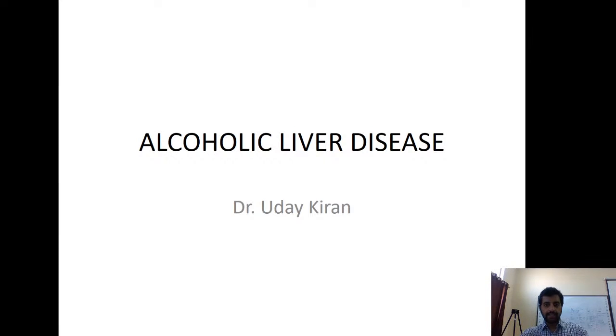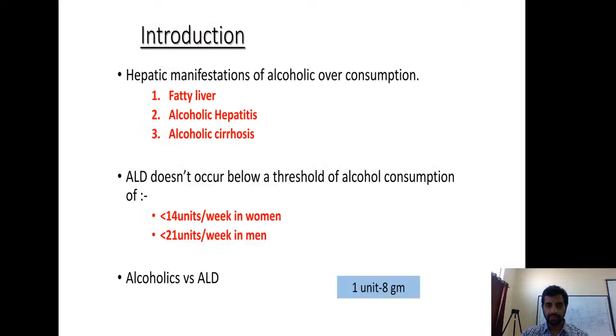So, we have already discussed cirrhosis, viral hepatitis, and different viral hepatitis. Today we are going to discuss another most important cause of liver disease. It is alcoholic liver disease. It has a very important place in liver disease because it is the leading cause of liver disease right now worldwide. The other cause, hepatitis C, is actually the leading cause of chronic liver disease. So, going into alcoholic liver disease.